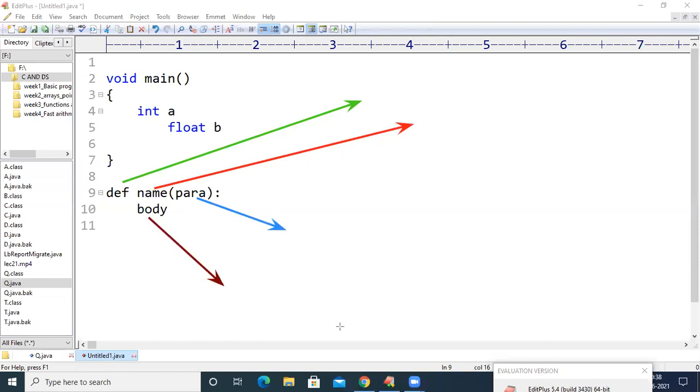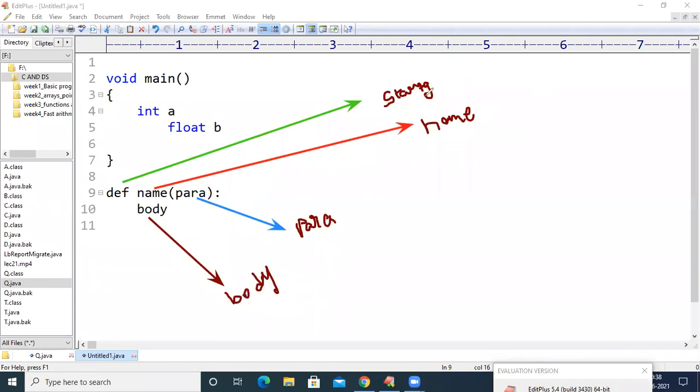See here, it is the starting point, and the Python compiler will come to know that it is a method because we have used the def keyword. The second part is the name of the method, the third part is the parameters of the method, and the fourth part is the body of the method.